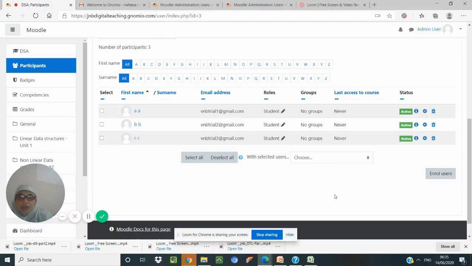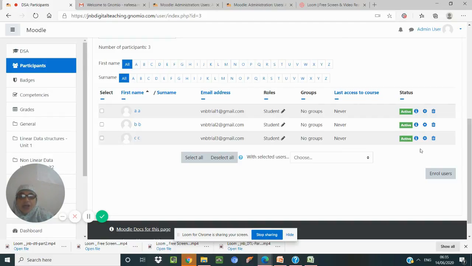We have to add the users to the website. The website addition can be through bulk or individual. For bulk, we need the CSV file. From the CSV file we upload it, and users will be created. The other option is to enter them one by one, which is somewhat tedious, but we can use that also. So these are the ways of adding the users. The second part is enrolling the users to the corresponding course.